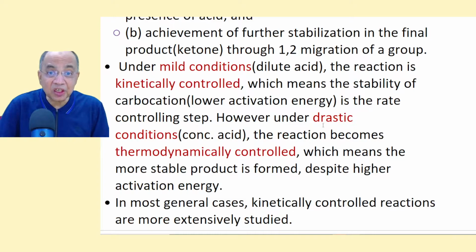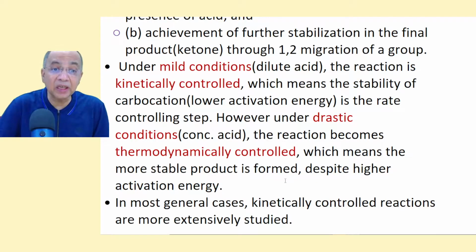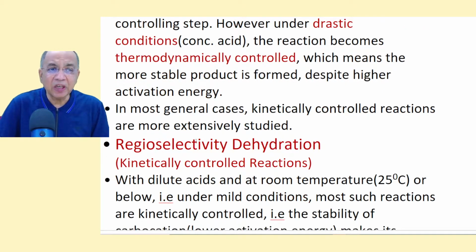However, under drastic acid conditions, concentrated acid, the reaction becomes thermodynamically controlled, which means the more stable, thermodynamically stable product is formed as the major product despite higher activation energy. But in most general cases, kinetically controlled reactions are